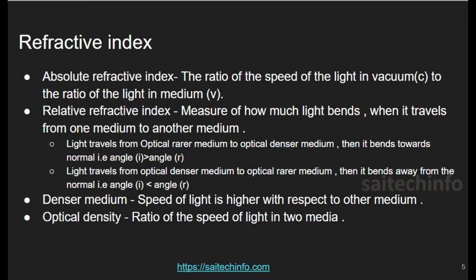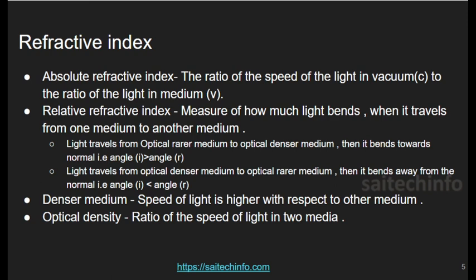First, absolute refractive index. Absolute refractive index is nothing but the ratio of the speed of light in vacuum, that is c, to the speed of light in medium, that is v. So mu is equal to c by v. It is a mathematical equation formula. So absolute refractive index is the ratio of the speed of light in vacuum to the speed of light in medium.